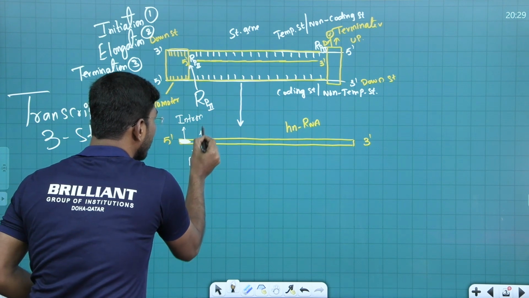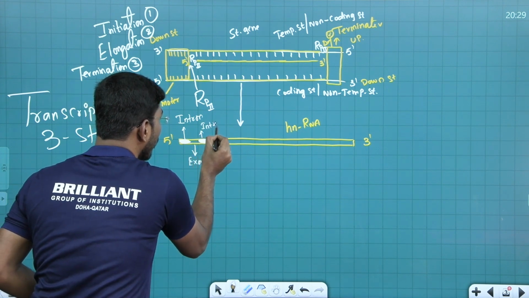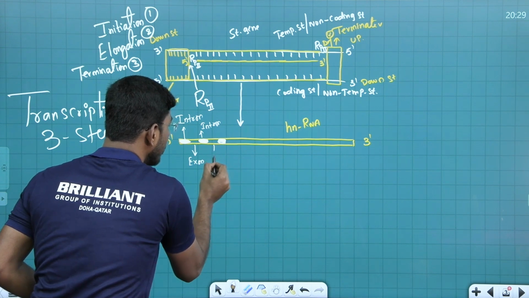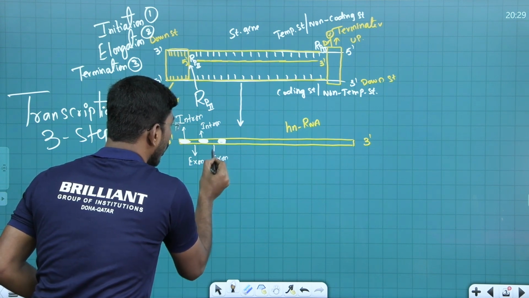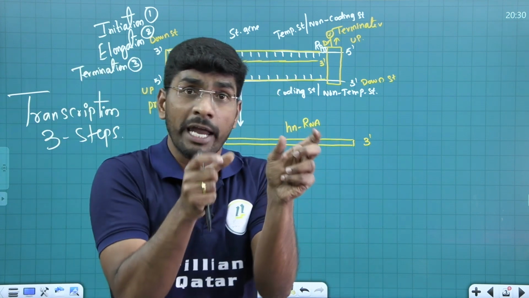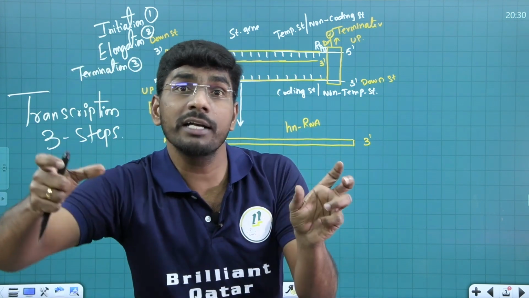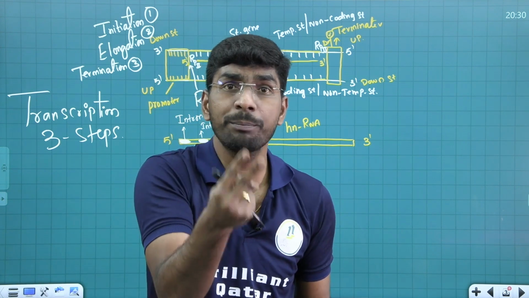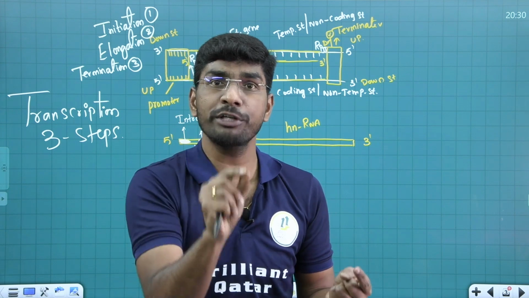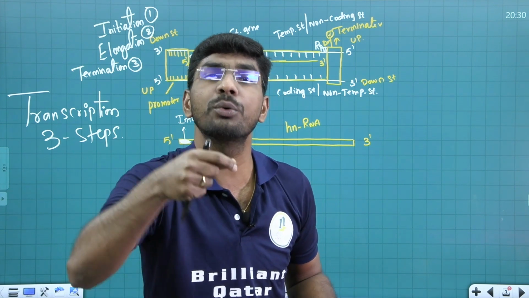Again, this one is called what? Tell me, intron. And here exons are there. So hnRNA has exons and introns alternatively present. So 2 major regions are there. What are they? Exon and intron. That's why it's called heterogeneous nuclear RNA.